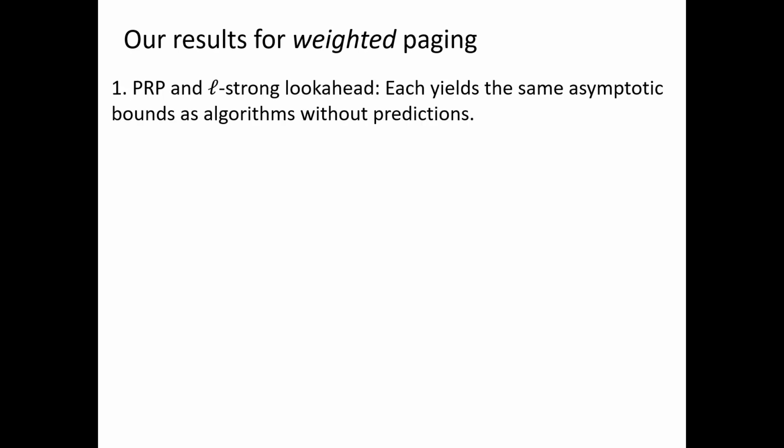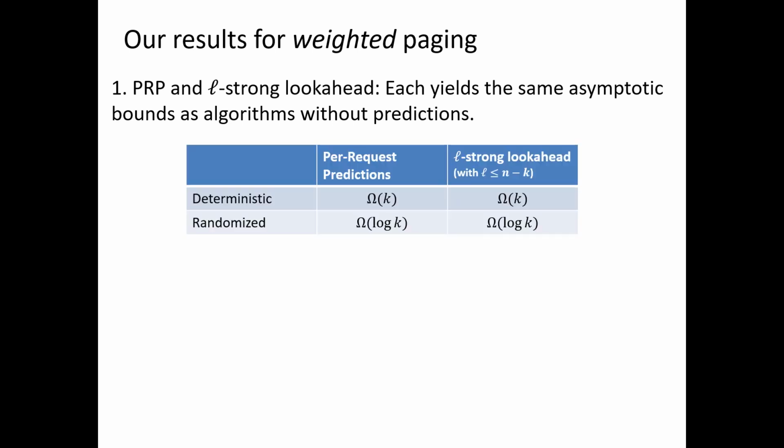The first thing we show is that PRP and L-strong look-ahead, these two predictions, yield the same asymptotic bounds as algorithms without predictions. In other words, a deterministic algorithm equipped with perfect per-request predictions will still be at least k-competitive. Randomized algorithms will be at least log k-competitive, and the same holds for L-strong look-ahead as long as L is at most n minus k.